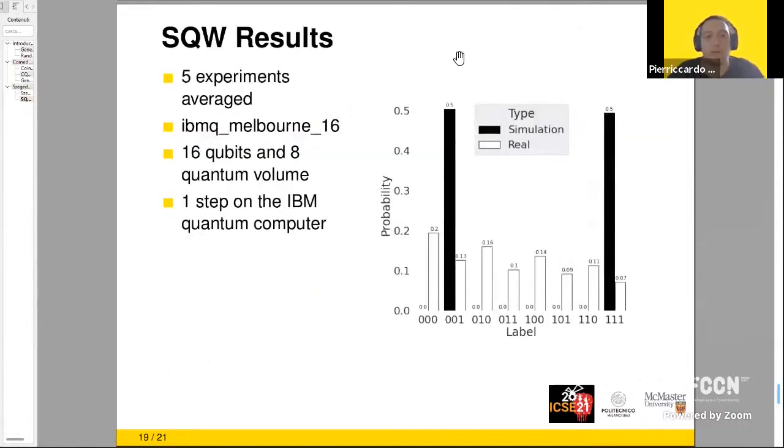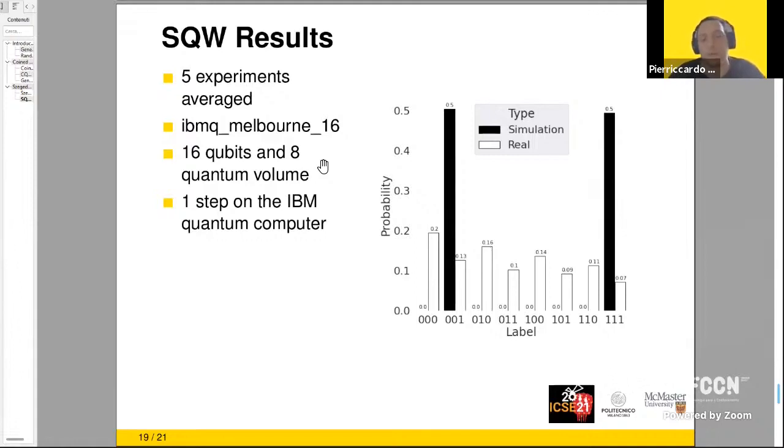And now we can talk about the results that we obtained with the Szegedy quantum walk. Again, we ran 5 experiments. On the right, we can see the averaged results obtained. Now, we used as the backend the IBM Q Melbourne 16. We chose this one because, given our account type, it was the only backend with at least 6 qubits. It is the minimum requirement for our instance of the problem. And this backend provides 16 qubits and a quantum volume of 8.